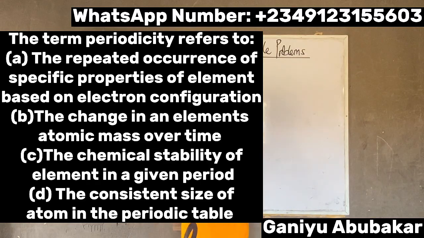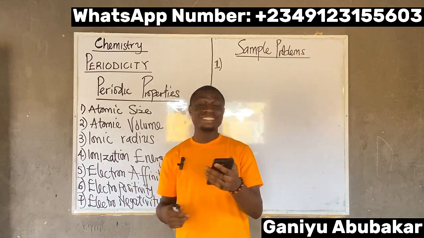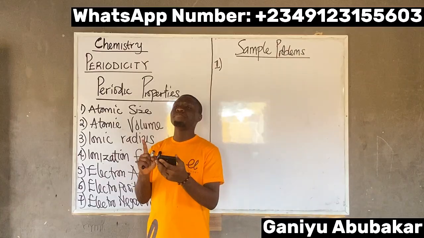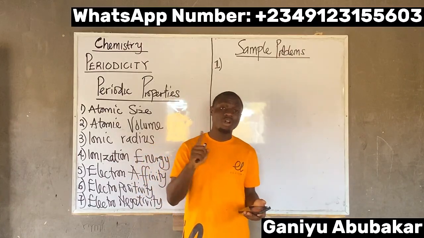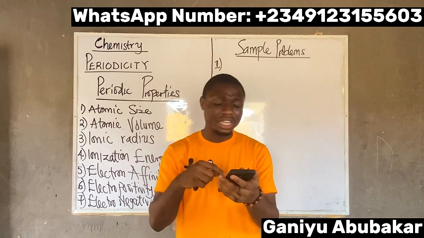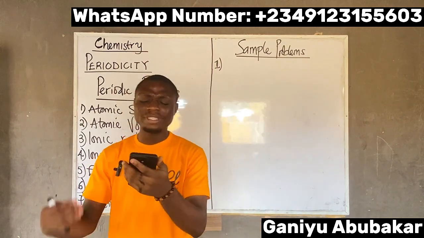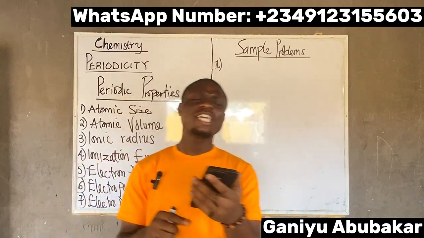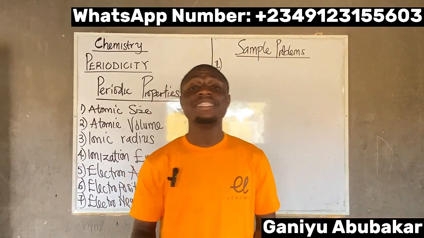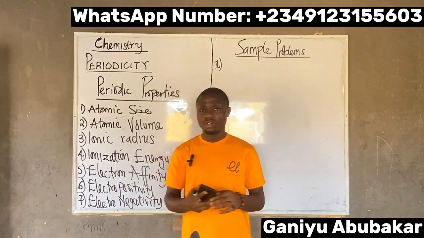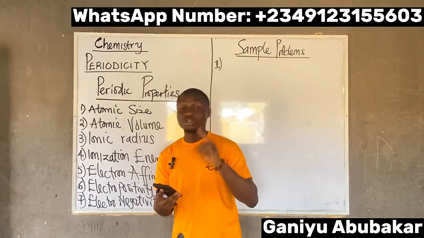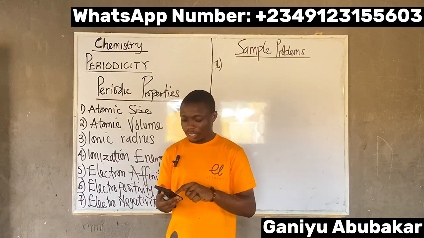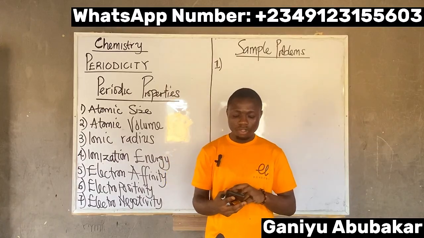Option D says the consistent size of atoms in the periodic table. Which of them is my answer? Option A is my answer, the repeated occurrence of specific properties of elements based on electronic configuration. Option A, sorry, for this particular question.